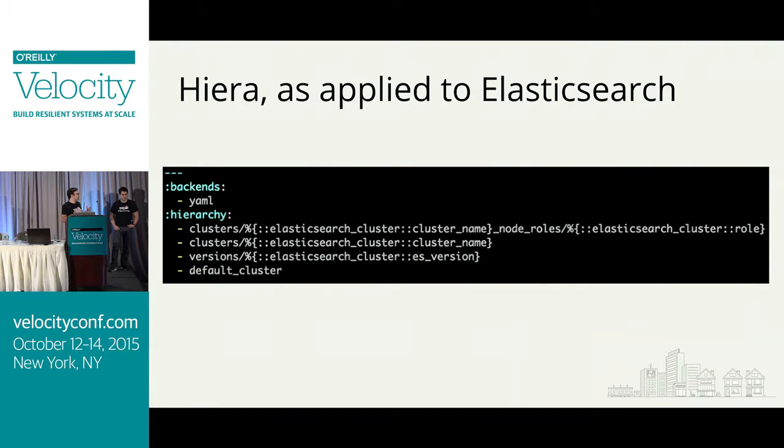But we have a YAML file for each one of those, and we can extend this functionality to whatever we want. If one day someone said, oh man, I have this excellent idea for a widget Elasticsearch role, we can just create a widget.yaml within the node roles for that Elasticsearch cluster, and suddenly any node that is tagged as a widget role will launch with that configuration.